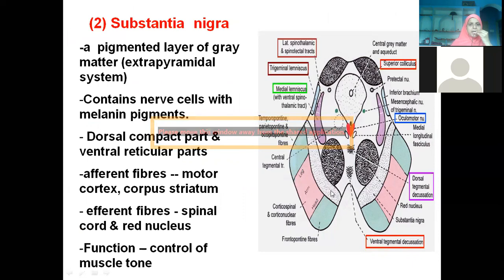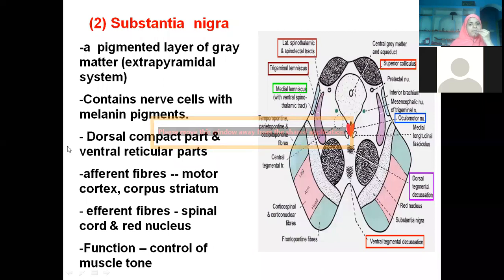The substantia nigra is a pigmented layer of gray matter. It contains nerve cells. I told you it has melanin pigment. It has a dorsal compact part and a ventral reticular part. That means if you divide it into two halves, the part towards the dorsal aspect is compact, and the part towards the ventral aspect is reticular. Again, see, substantia nigra itself can be a 3 marks question.